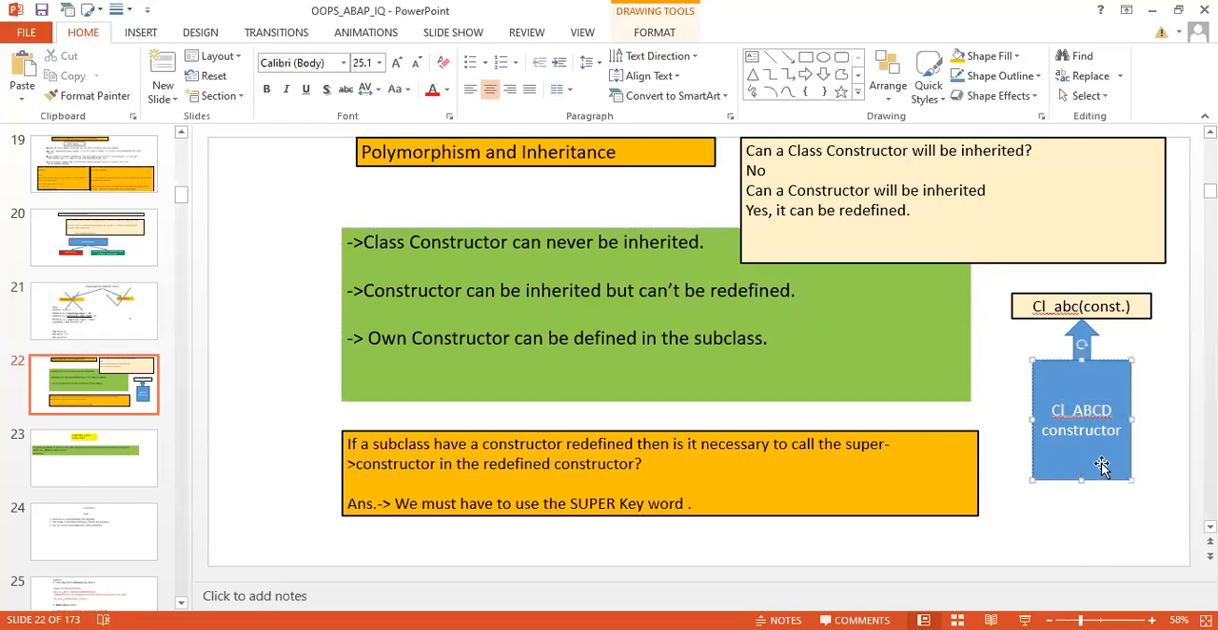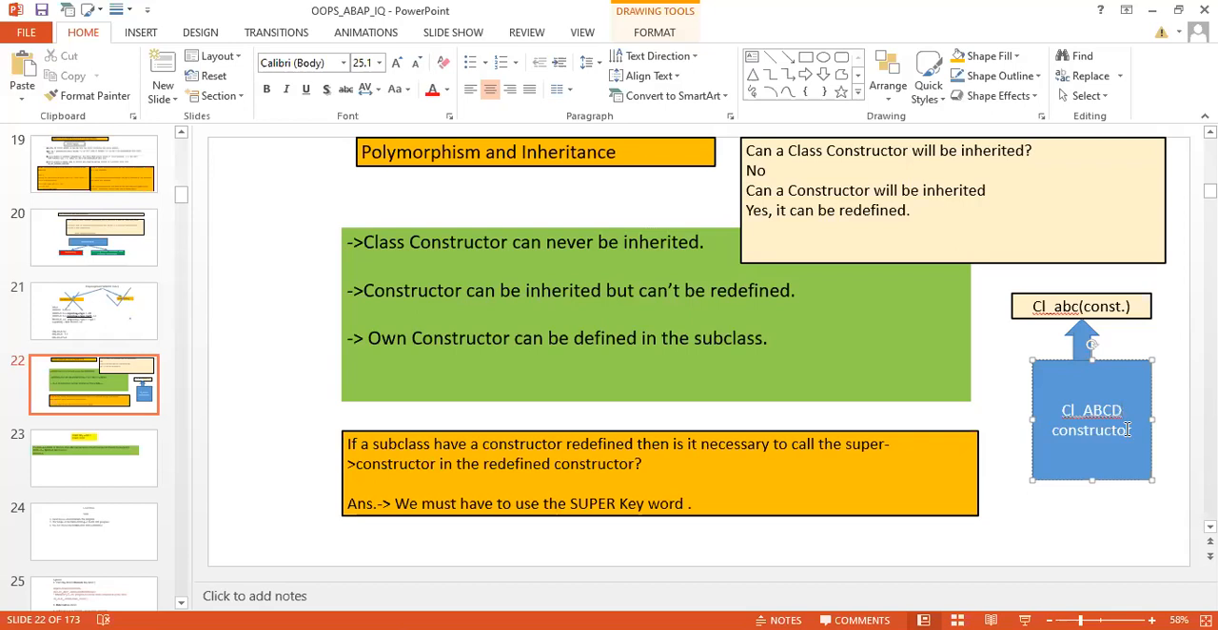Yes, tell me, Pankaj. When you inherit the class, you can redefine the constructor, but in the redefine section, it's mandatory to call the super class constructor via the super keyword.